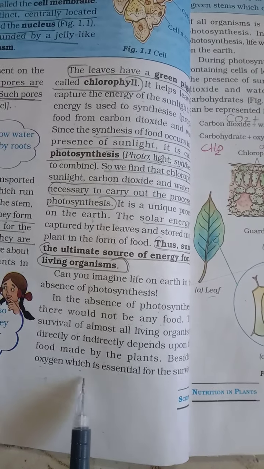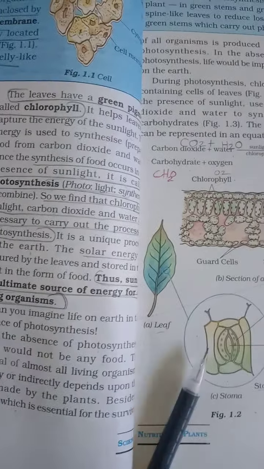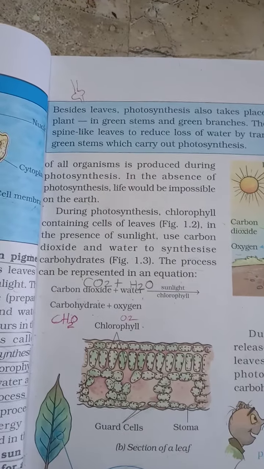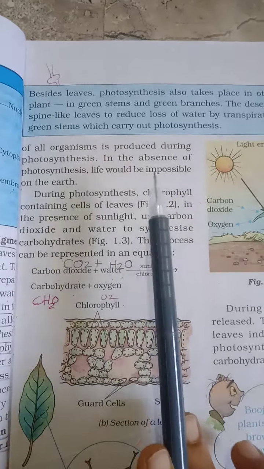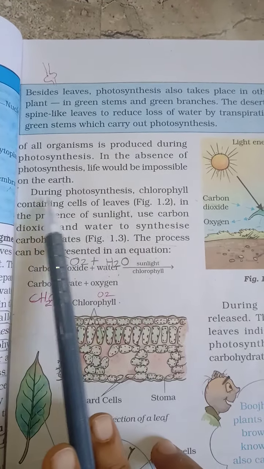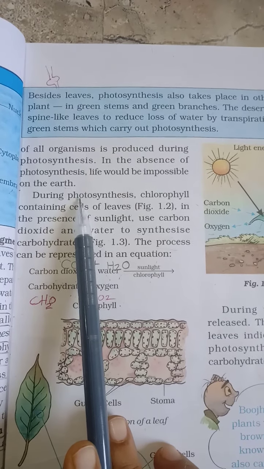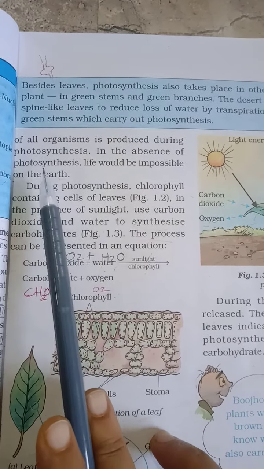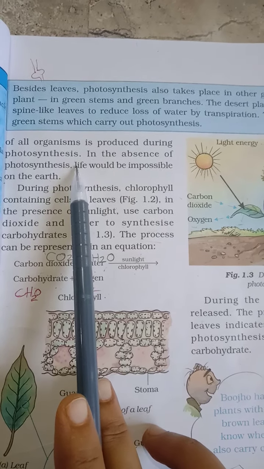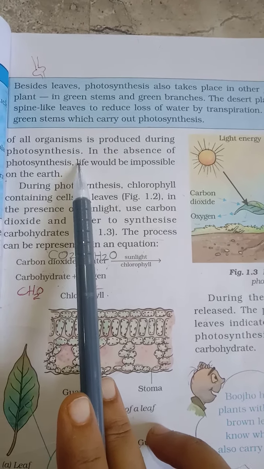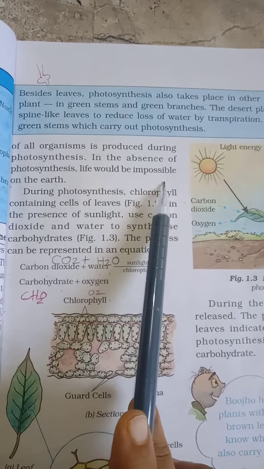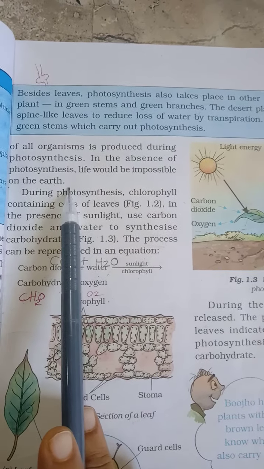Besides that, oxygen, which is essential for the survival of all organisms, is produced during photosynthesis. In the absence of photosynthesis, life would be impossible on the earth. So we can say if plants do not do the process of photosynthesis, then life would be impossible. We would not be able to live on the earth.